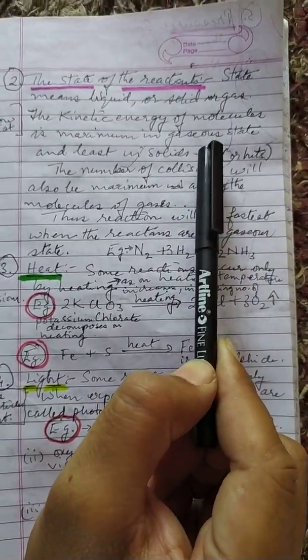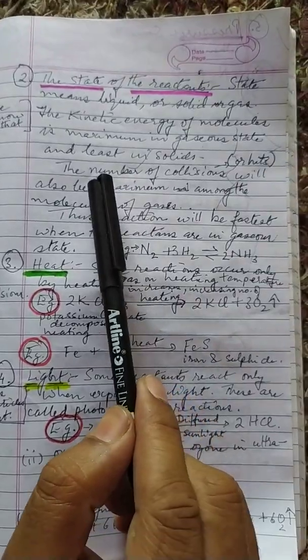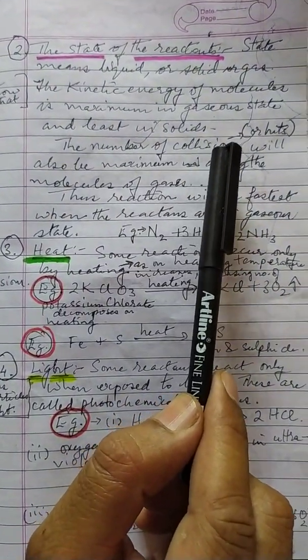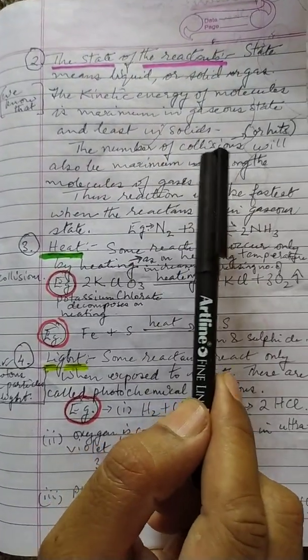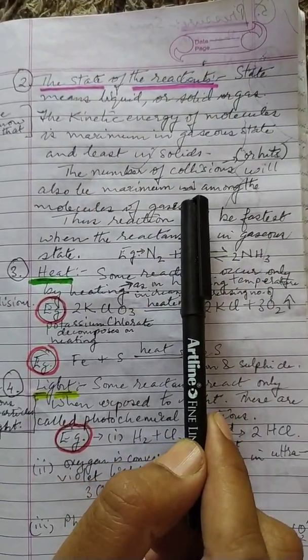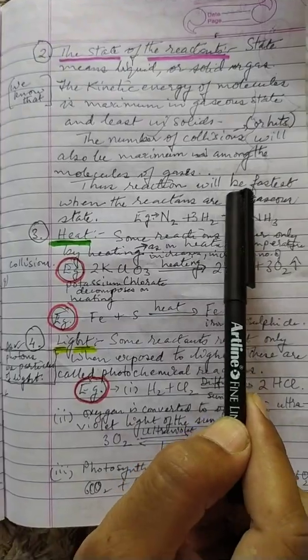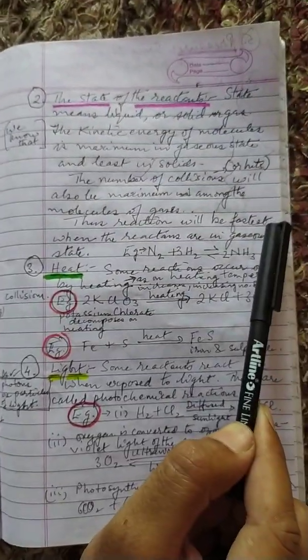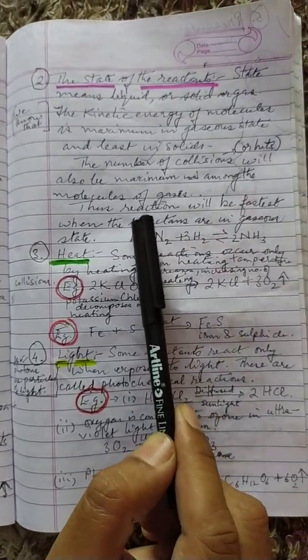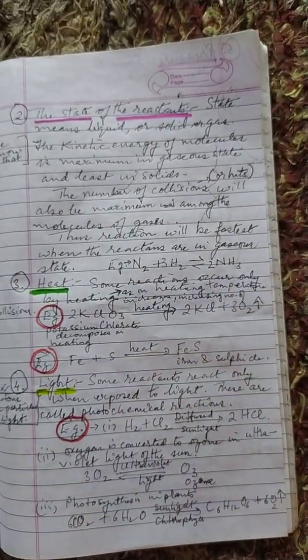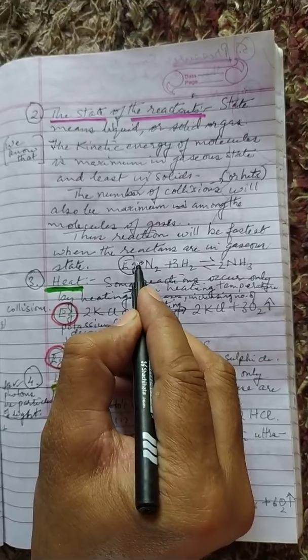We studied in the last chapter, if you remember, the number of collisions or hits between the molecules is maximum among the molecules of gases. Thus, the reaction will be fastest when the reactants are in the gaseous state. Let us quickly look at this example here.